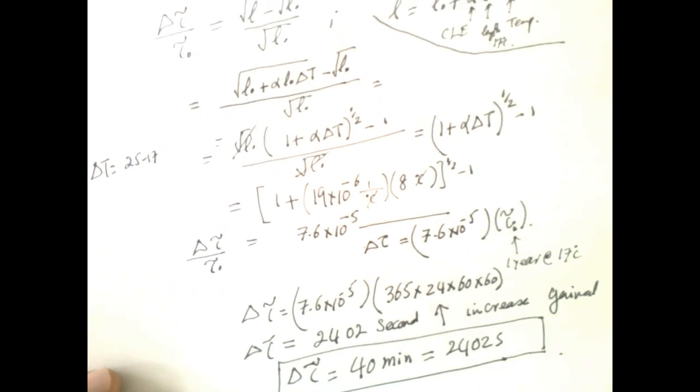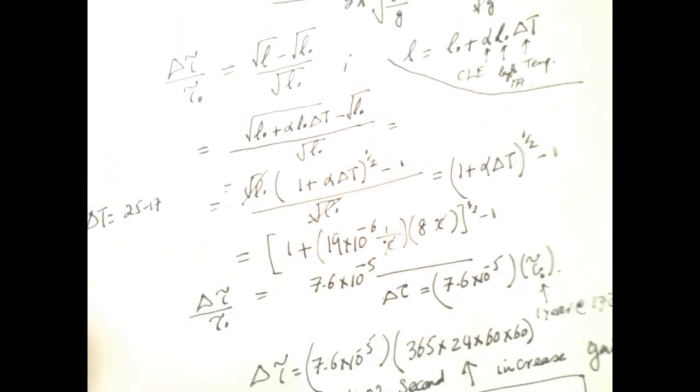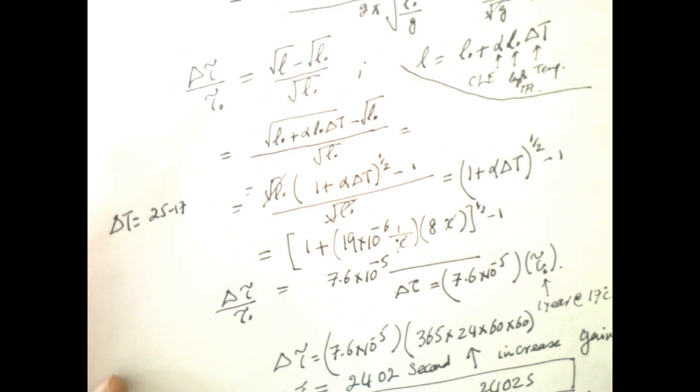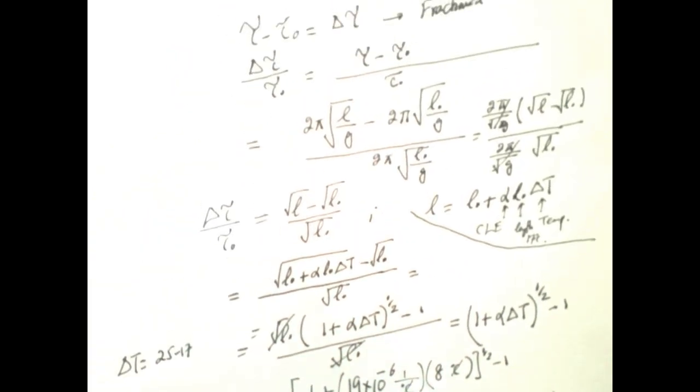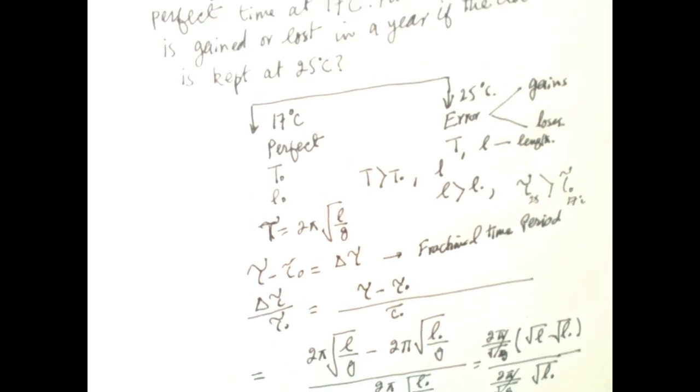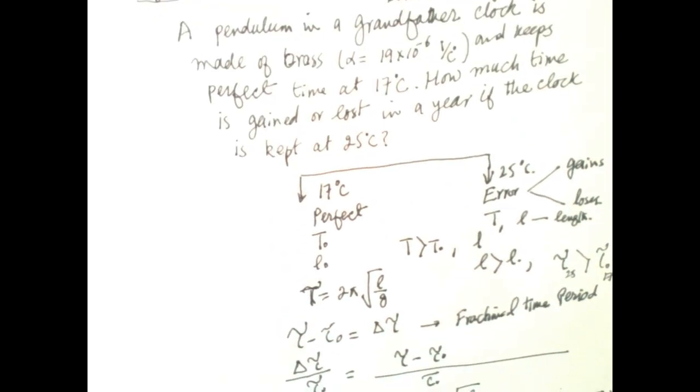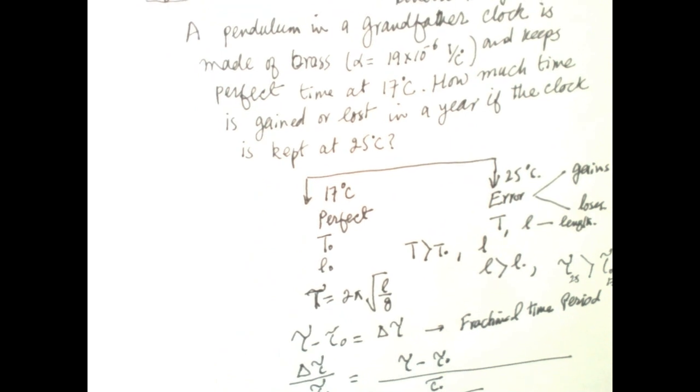So this is the answer. Because length increases, time period increases, and there is an error in the measurement of time. So over a year, 40 minutes is gained.